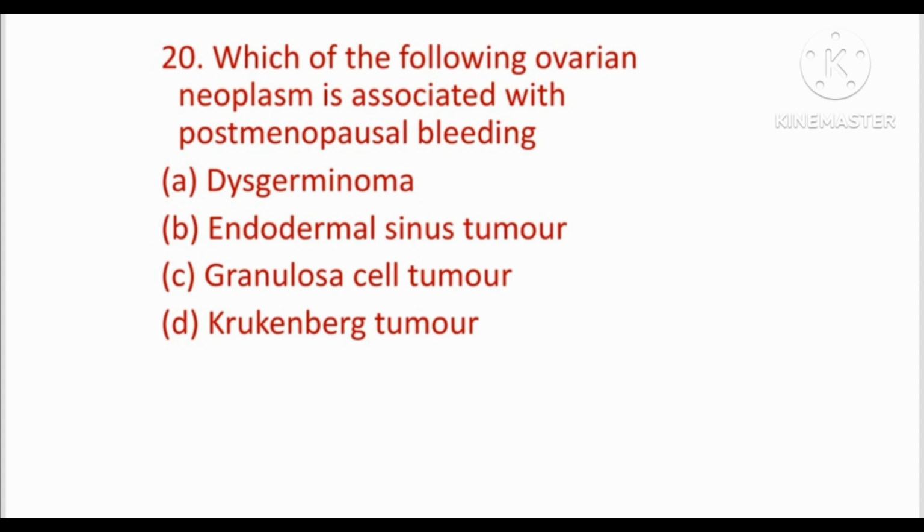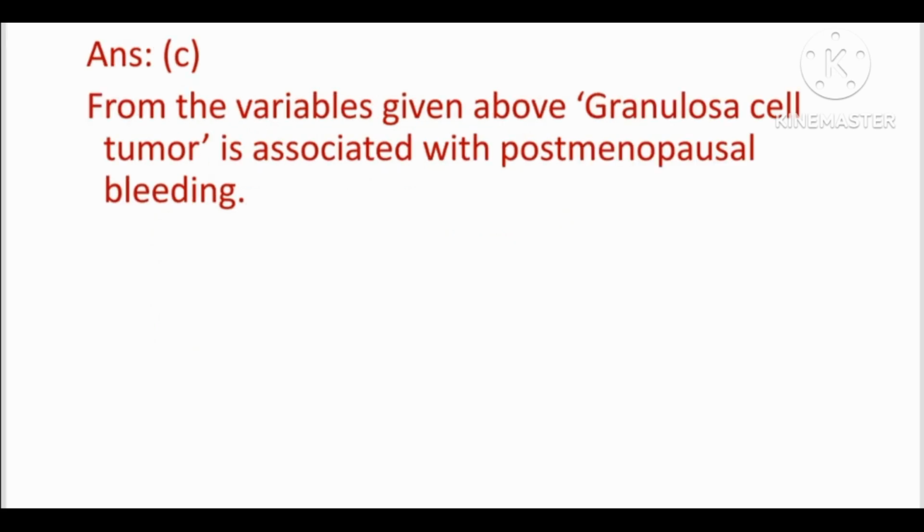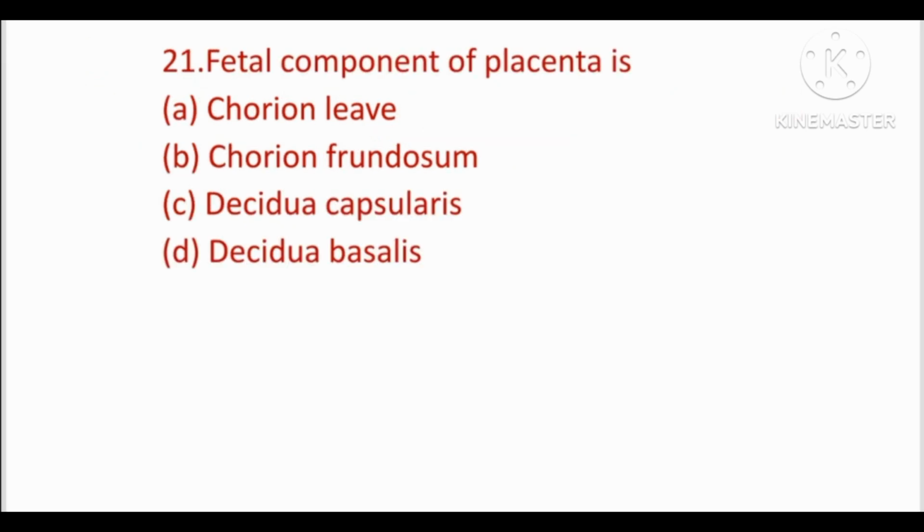Next question, which of the following ovarian neoplasm is associated with postmenopausal bleeding? Options are dysgerminoma, endodermal sinus tumor, granulosa cell tumor and Krukenberg tumor. Answer is option C, that is granulosa cell tumor. Next question, fetal component of placenta is.